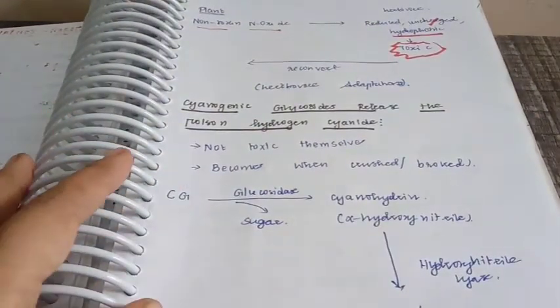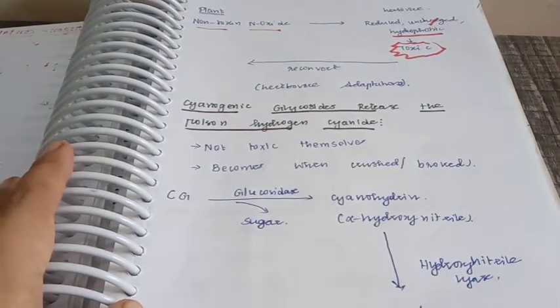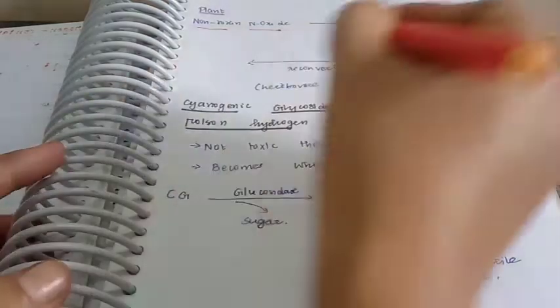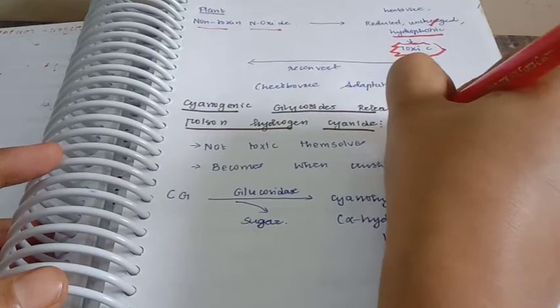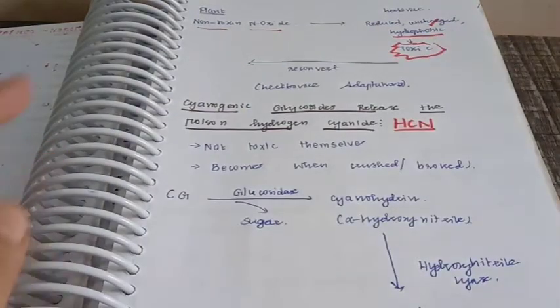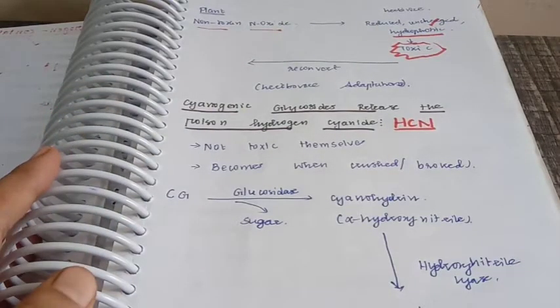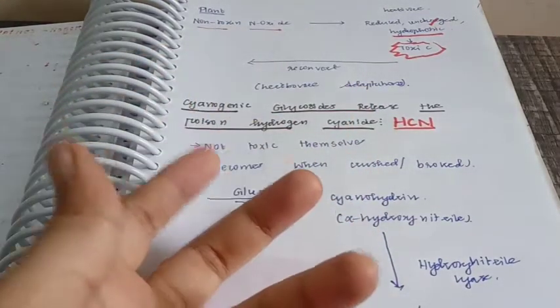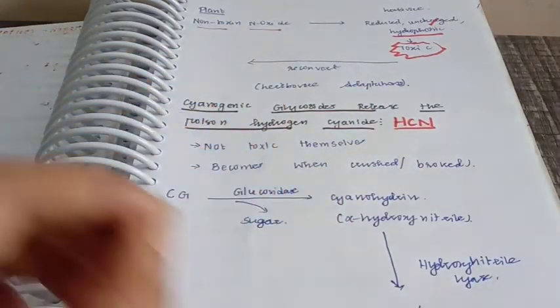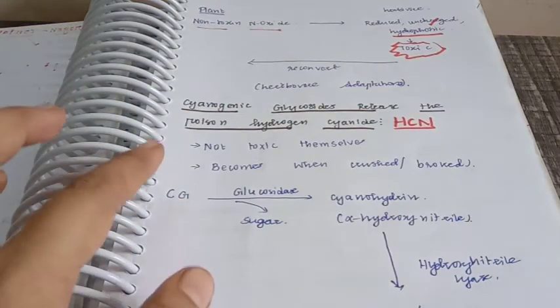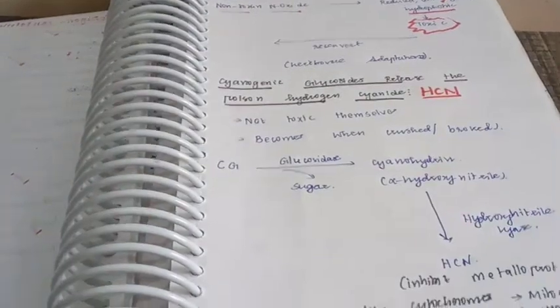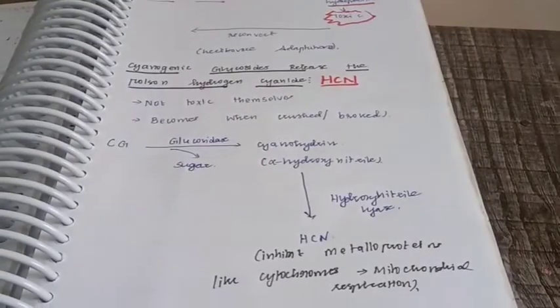Next nitrogen containing compound is the cyanogenic glycoside, which releases a poison called hydrogen cyanide. Cyanogenic glycosides are generally not toxic themselves. They become toxic when we crush the plant, break it or tear it, and then it releases the poisonous hydrogen cyanide. Let me tell you how this poisonous hydrogen cyanide is produced.